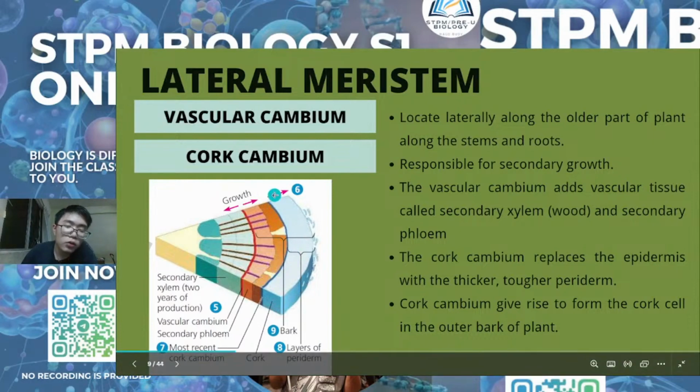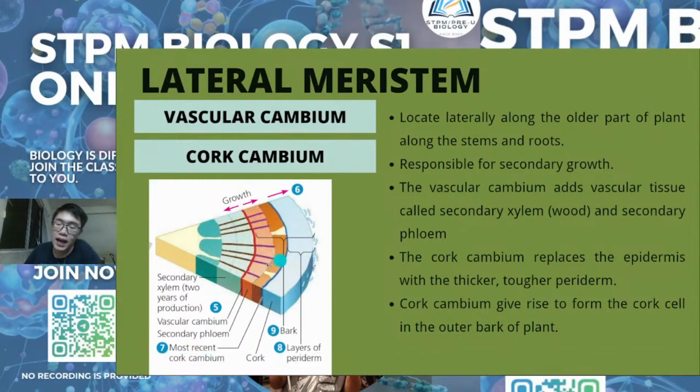Normally these two cells are responsible for secondary growth. How are they responsible? The vascular cambium will produce the vascular tissue, the secondary xylem and also the secondary phloem. The apical meristem can also produce vascular tissue, but that one is only primary, the primary xylem and primary phloem only. But for this one, it is secondary.